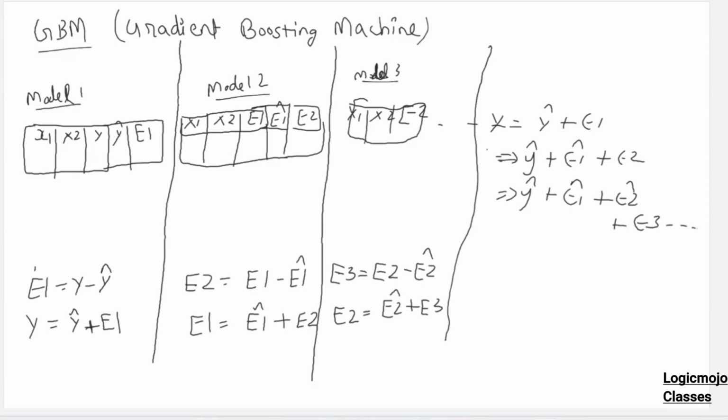So you are getting it, right? You have an input, let's say x1 and x2. You give it to all the models, model 1, model 2, model 3. You will get some output. The final result is the addition of those outputs.